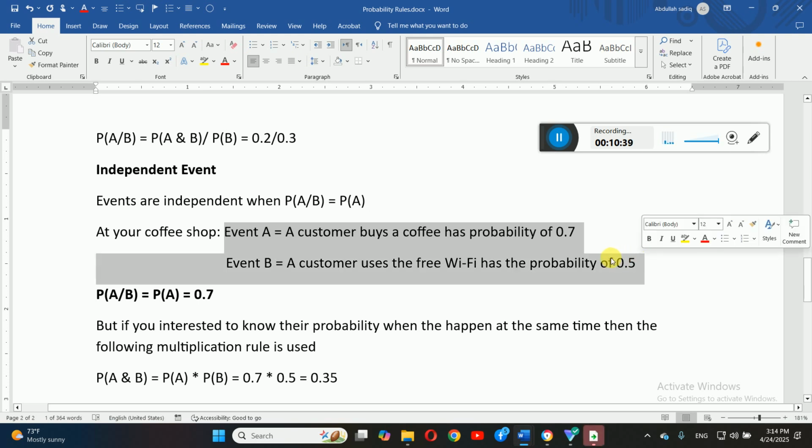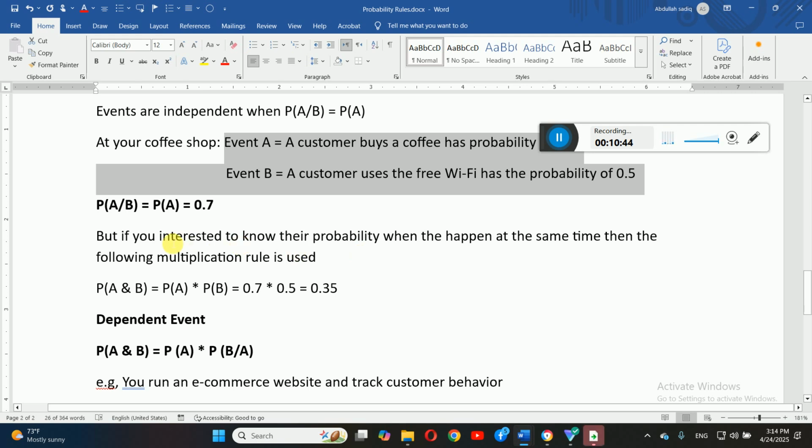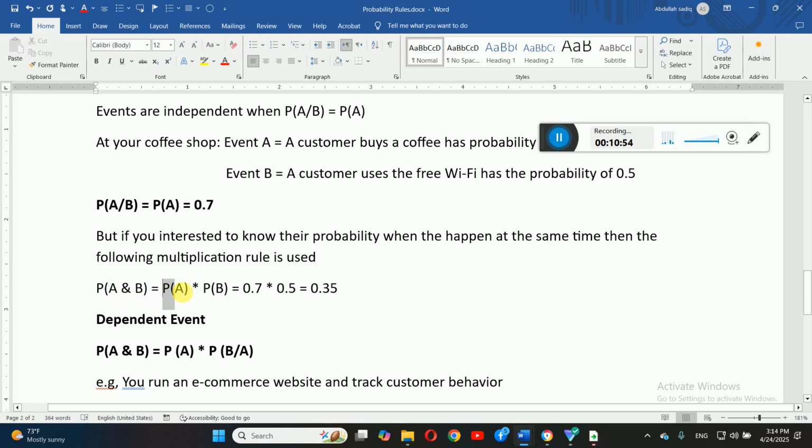Now if you want to find the probability of independent events, what is their probability? Very simply, we have this rule. For independent events A and B, if they happen together, simply multiply the probability of A with the probability of B. That gives you the probability of independent events. Once again, this is just for explanation purposes. You can say A and B are only independent if the probability of A given B is equal to the probability of A, and that is 0.7.